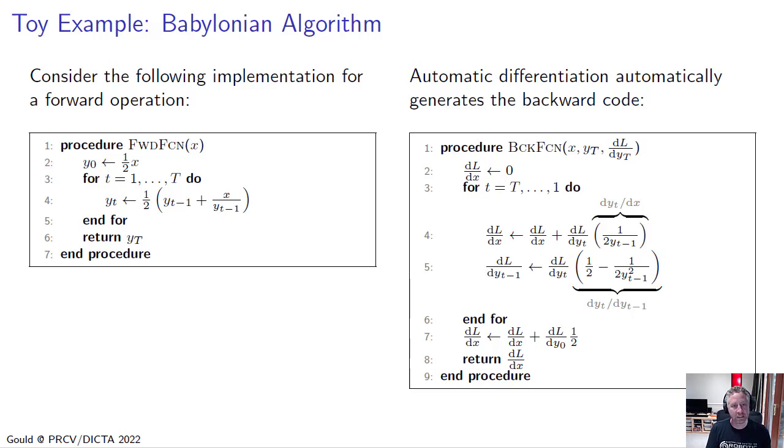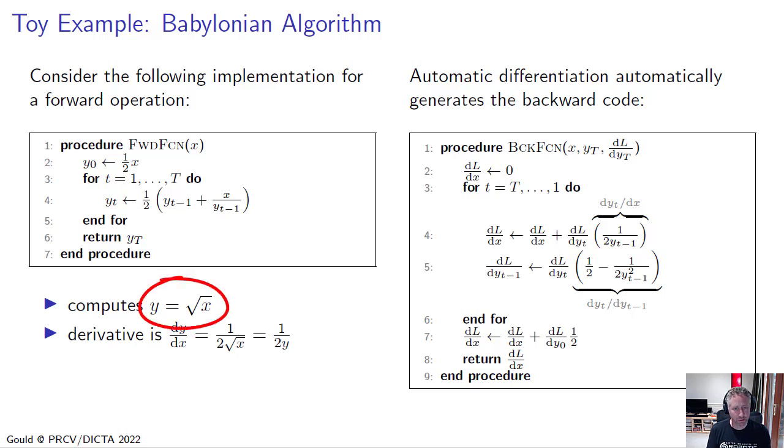Now, some of you may recognize this algorithm as being the Babylonian algorithm, and it computes the square root of a number x. And so knowing that, we can actually shortcut the backward pass function and recognize that the derivative of the output y with respect to x is 1 over 2 times the square root of x, which equals 1 over 2y, and we could code that up explicitly. The point here is not about the efficiency of the implementation, but the fact that automatic differentiation can go through and automatically generate this backward code for us.